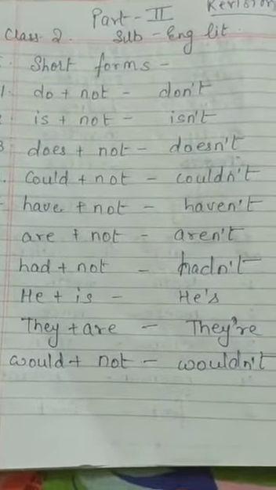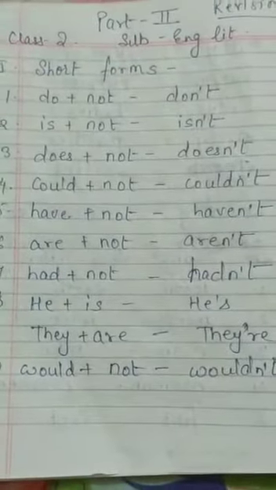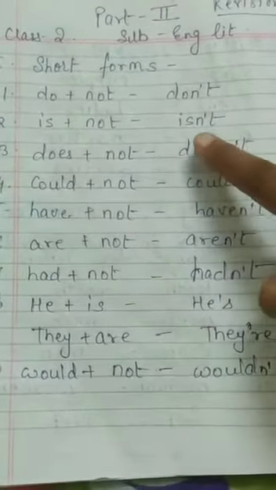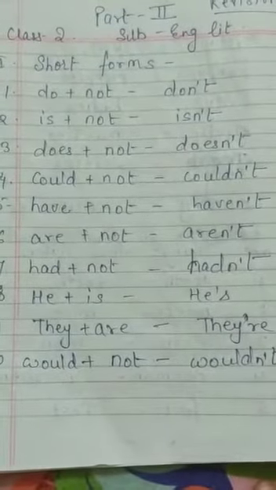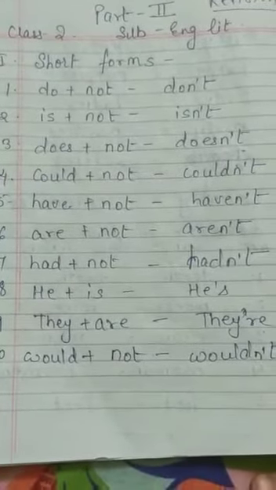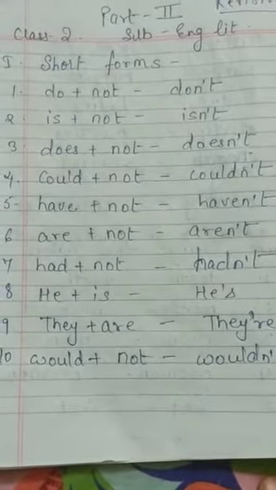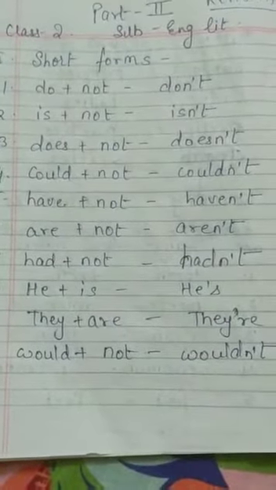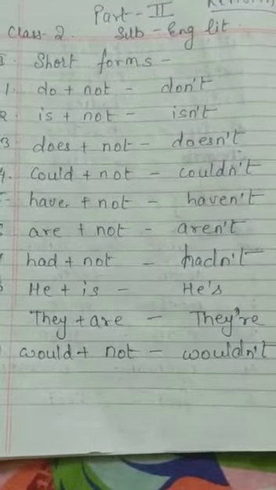That is the short forms. Do plus not becomes don't. Is plus not becomes isn't. How do we write it? ISN apostrophe T. Does plus not, doesn't. Could plus not, couldn't. Have plus not, haven't. Are plus not, aren't. Had plus not, hadn't. HADN apostrophe T. He plus is, he's. They plus are, they're.